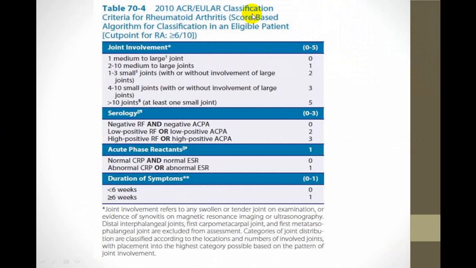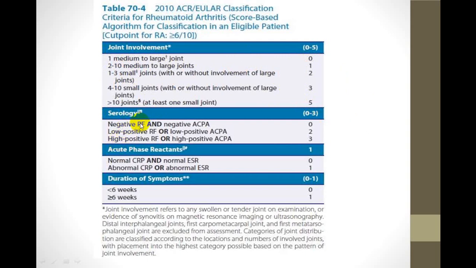Now this is again the ACR criteria which they gave in 2010, and they give points. Joint involvement, serology study, acute phase reactant study, and duration of symptoms. So depending upon the joints: one large joint involved, 0. 2 to 10 large joints involved, 1 point. Small joints involved, 1 to 3, 2 points. More than 4 up to 10, 3 points, and more than 10, 5 points.